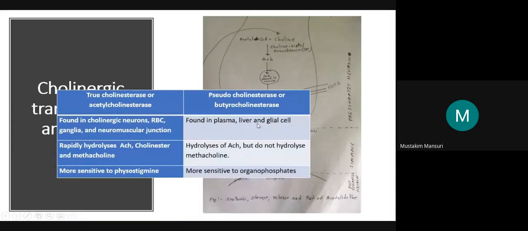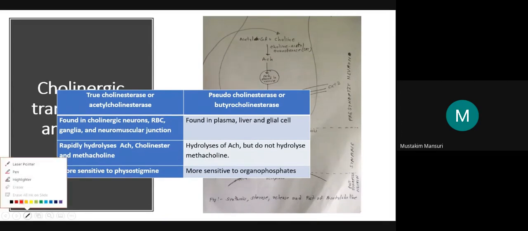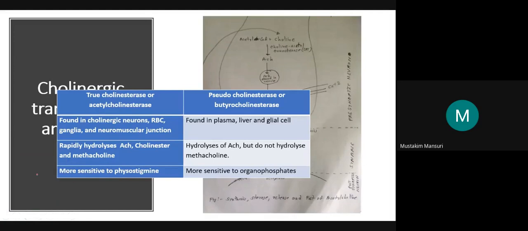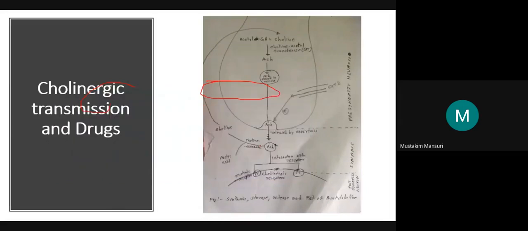We discussed in detail about cholinesterase, how acetylcholine is synthesized, released, stored, and then metabolized. It is because of the true cholinesterase and pseudo cholinesterase enzymes. If we block this cholinesterase enzyme, then the metabolism will be decreased.